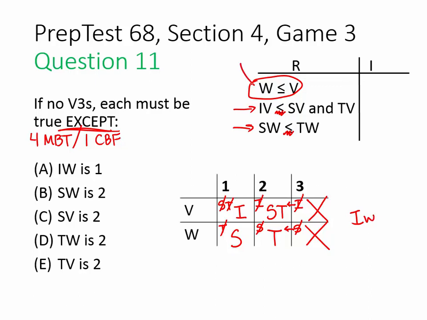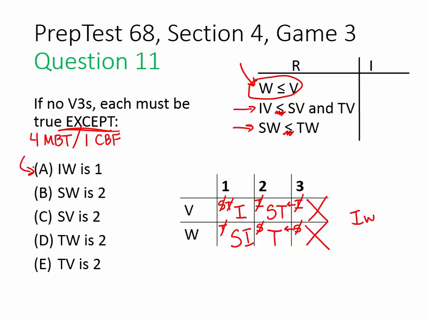Remember, each company's website target must be less than or equal to its voicemail target. And since IV is here in 1, that means IW must be here in 1. So we have a nice complete diagram. Let's figure out what must be true.